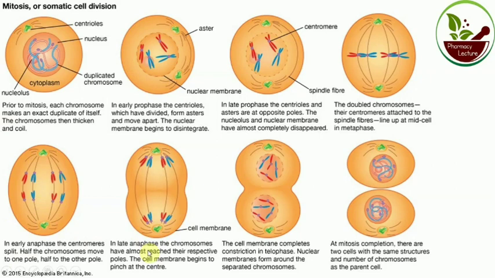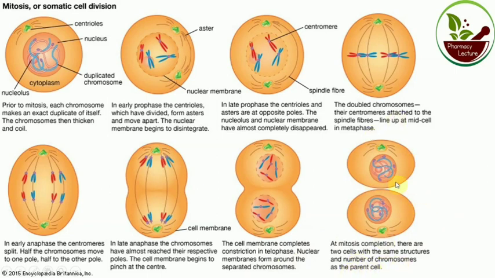In late anaphase, the chromosomes have almost reached their respective poles. The cell membrane begins to pinch at the center, and in telophase the cell membrane completely constricts and the nuclear membrane forms around the separated chromosomes. At the completion of mitosis, there are two cells with the same structure and number of chromosomes as the parent cell.